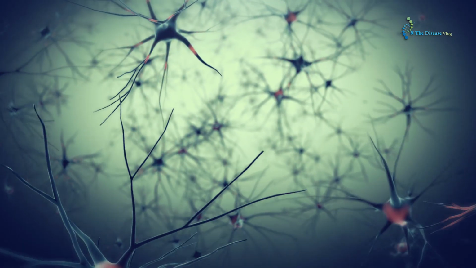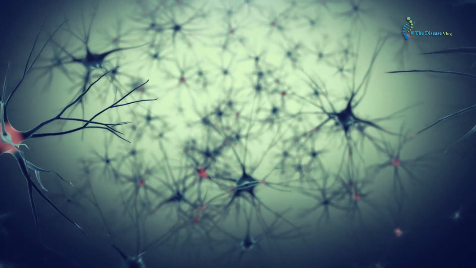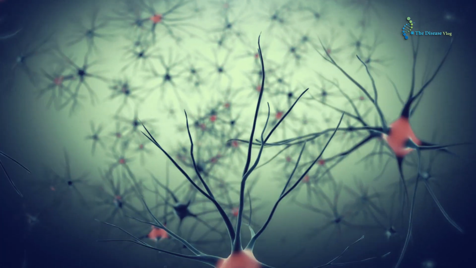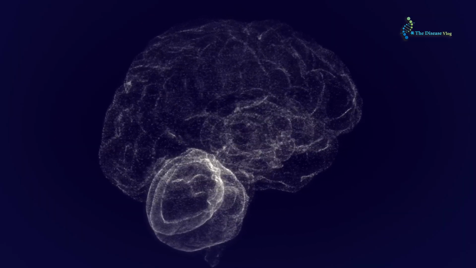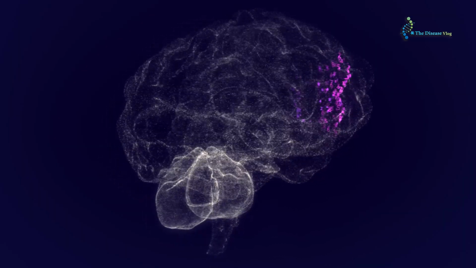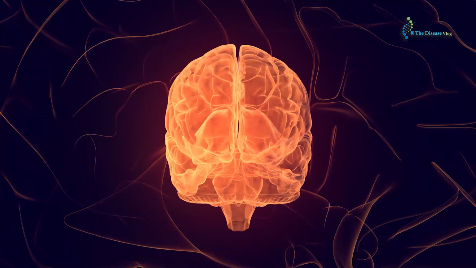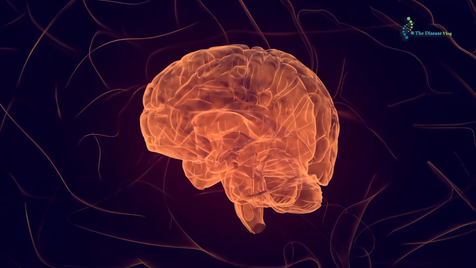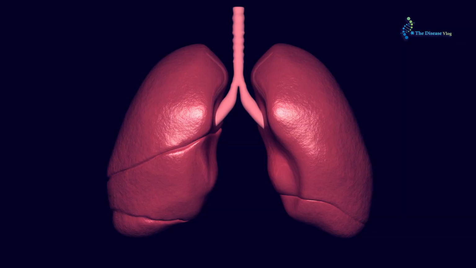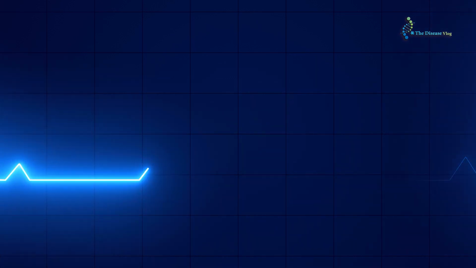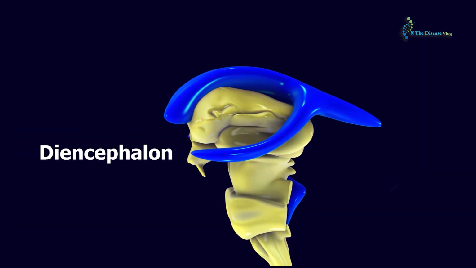Regulation of autonomic functions. Homeostasis is maintained and regulated by the brainstem by receiving and sending signals from several sensory receptors to ensure that the body is running properly. Integration with higher brain regions. Although the brainstem is primarily associated with basic functions, it also interacts with higher brain regions. It receives input from the cerebral cortex, allowing for voluntary control over certain functions like breathing rate and heart rate modulation.